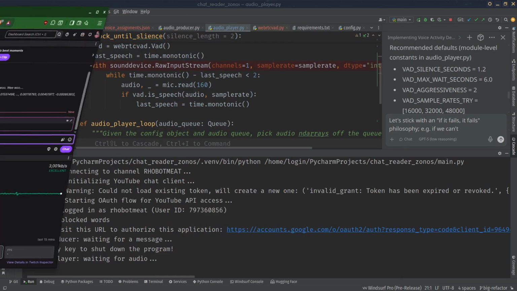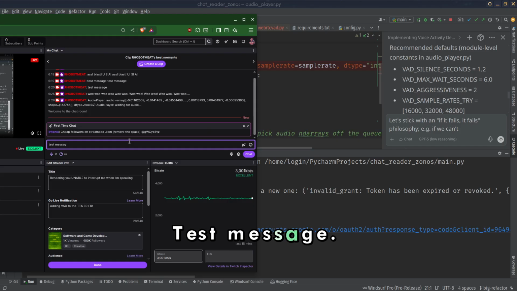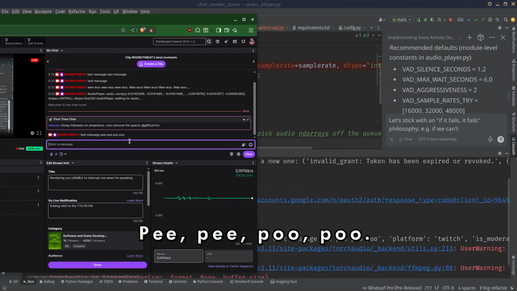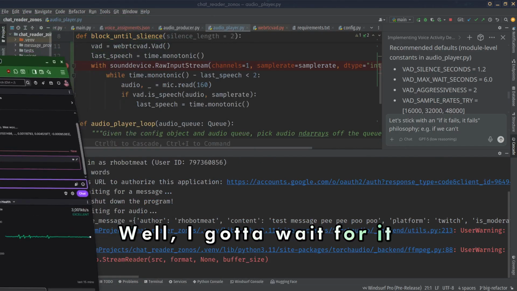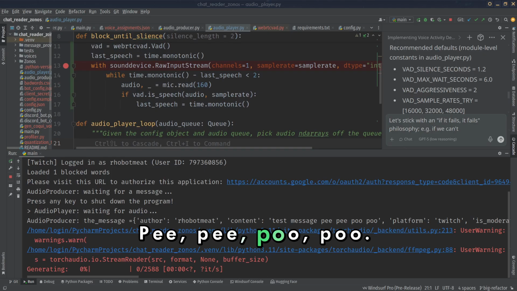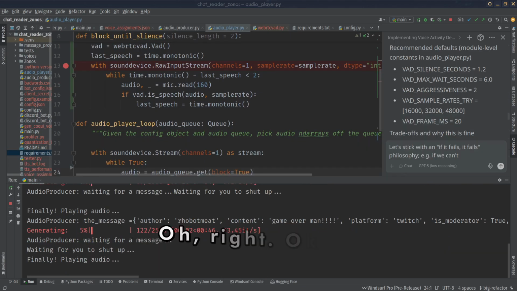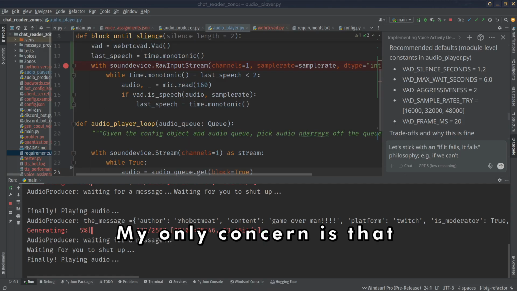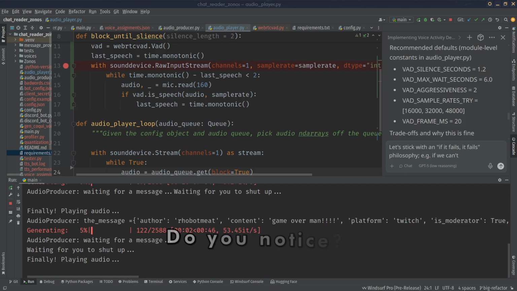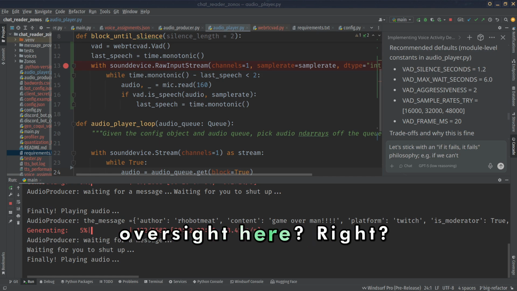Here, let me show you what I'm doing. Test message. Pee-pee-poo-poo. I gotta wait for it to generate. Test message, pee-pee-poo-poo. From game over, man. Oh, right, okay. My only concern is, I realize now, do you notice? Did you see it? Do you notice my oversight here?